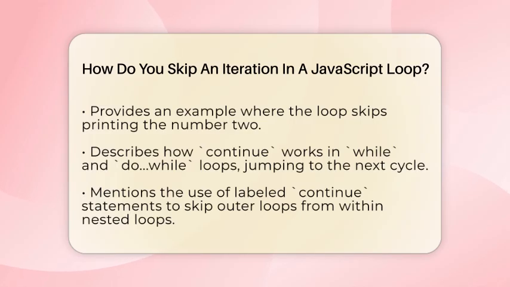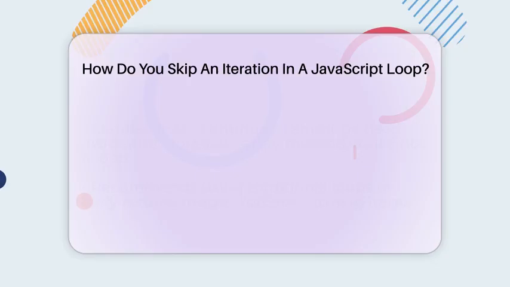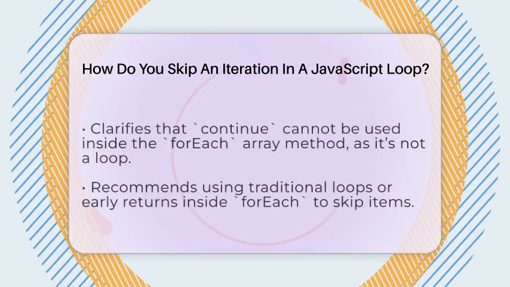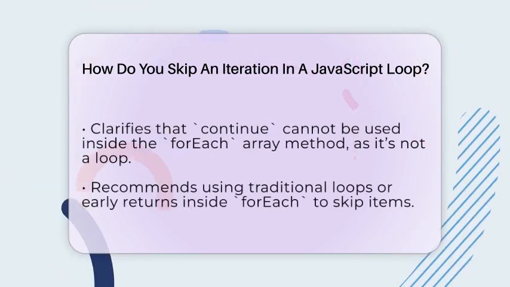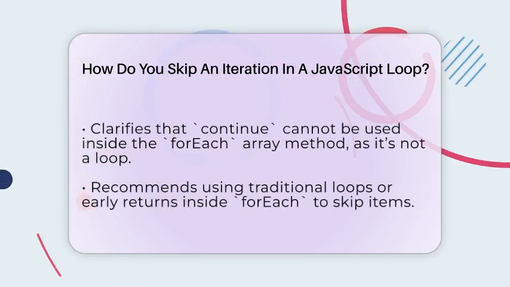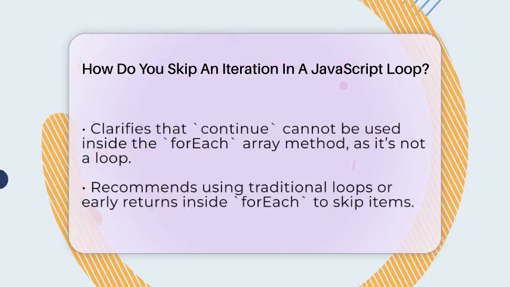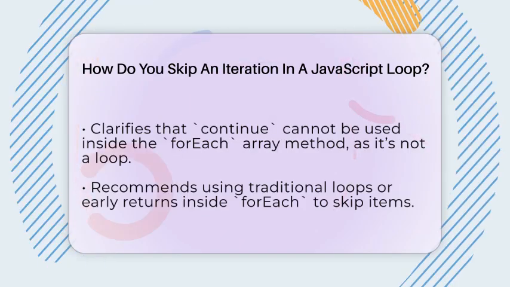It's like telling the loop, hey, ignore everything else for this turn and go to the next one. This makes your code cleaner and avoids unnecessary processing. The continue statement also works in while and do while loops. In these, it behaves the same way. It skips the remaining code in the current iteration and jumps to the condition check for the next cycle.